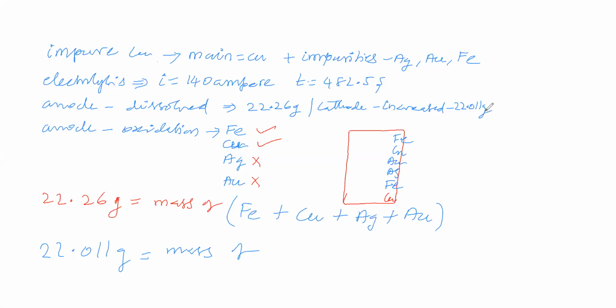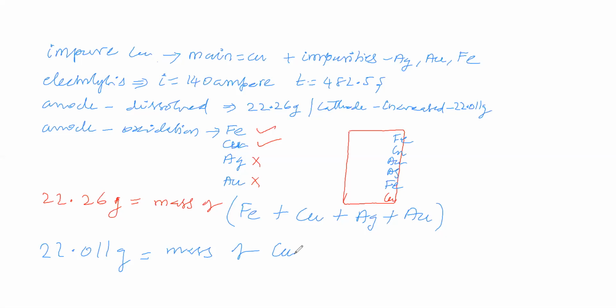The cathode mass is increased by 22.011 gram. So, shall we say 22.011 gram is the mass of copper? Or shall we say some other substances also? 22.011 gram is the mass of copper. So we got an idea that the mass of copper is 22.011 gram.